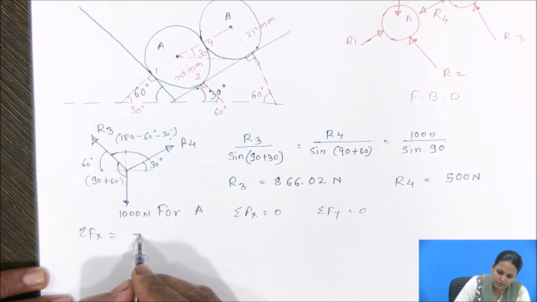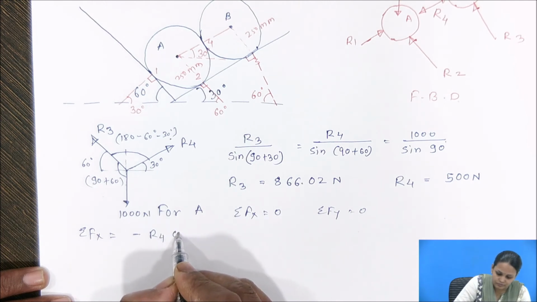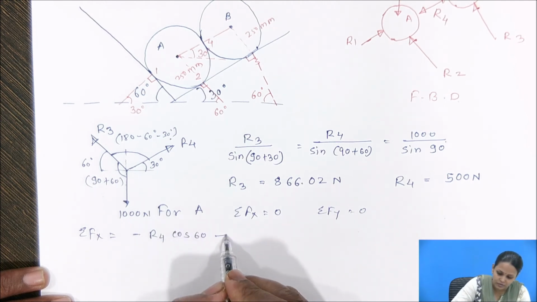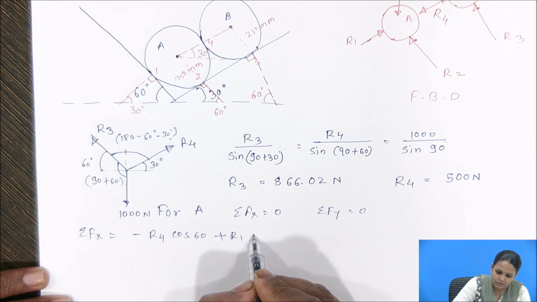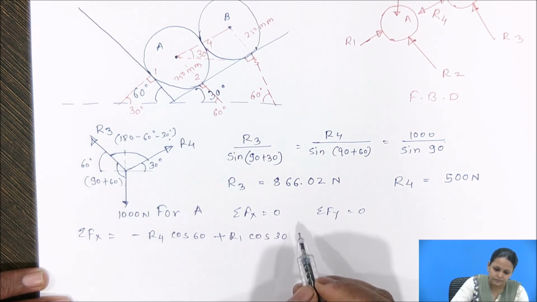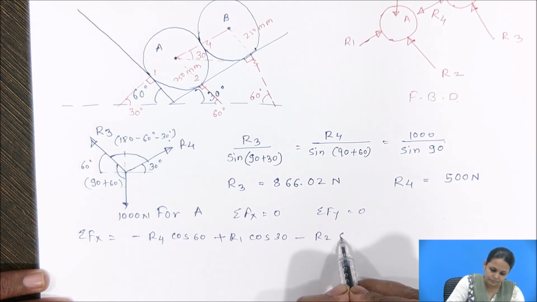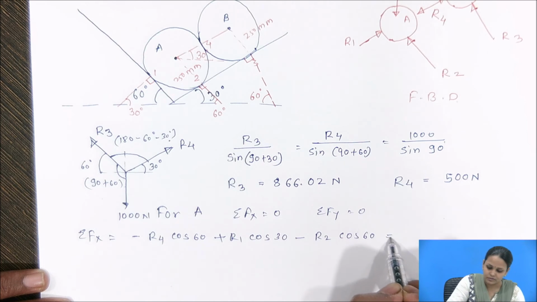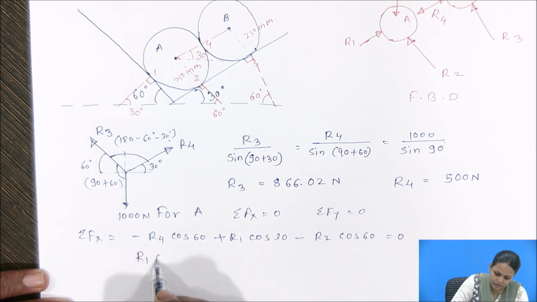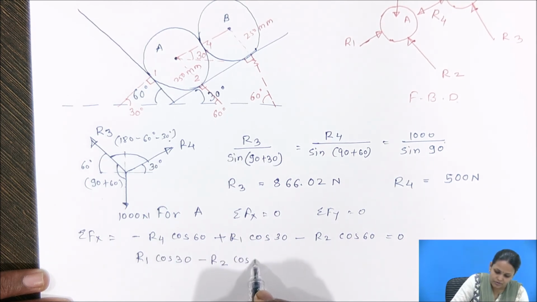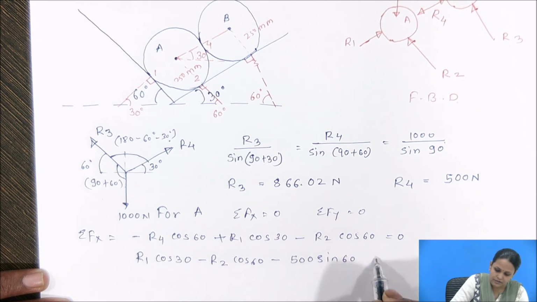Here we will get minus R4 cos 60 plus R1 cos 30 minus R2 cos 60 equal to 0. So we get the equation R1 cos 30 minus R2 cos 60 minus 500 sin 60 equal to 0.